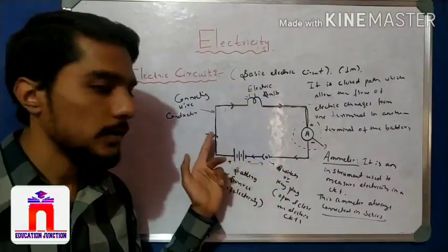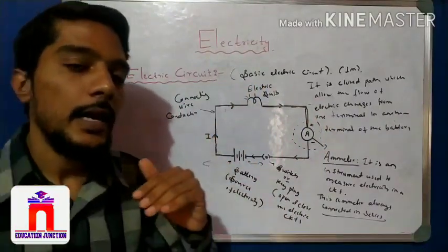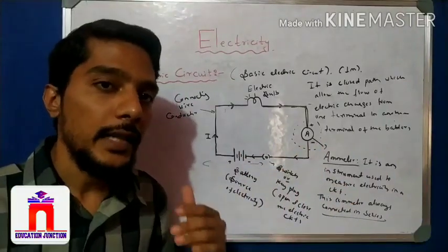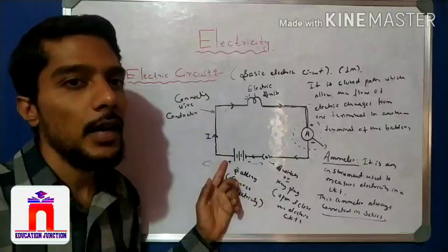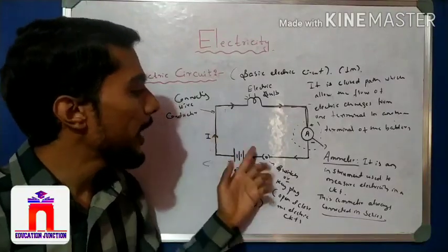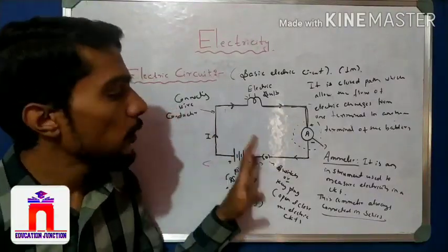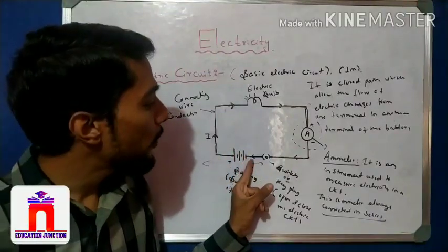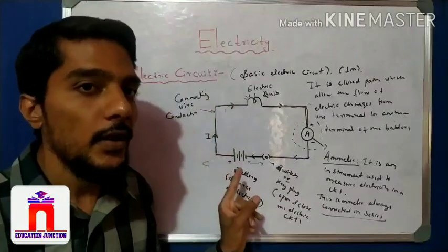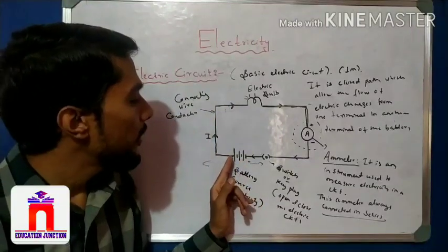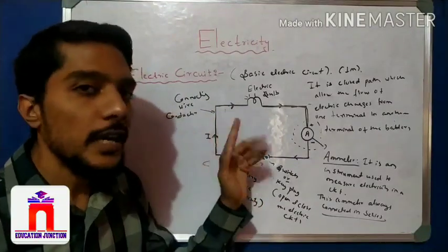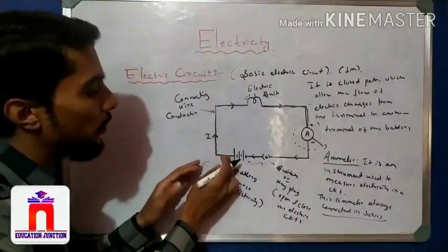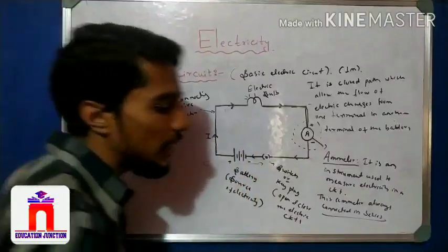But we take the reverse. Why? Because the electron concept was discovered later on. When electricity was first discovered, we used this convention, from plus to negative. Later, when electrons were discovered, we learned that actually the flow is from negative to positive. But conventionally we take that the current flows opposite to the direction of electrons. Electrons flow negative to positive, but current flows in the reverse direction. We take that convention, right?